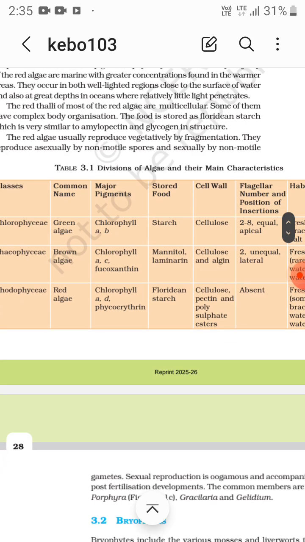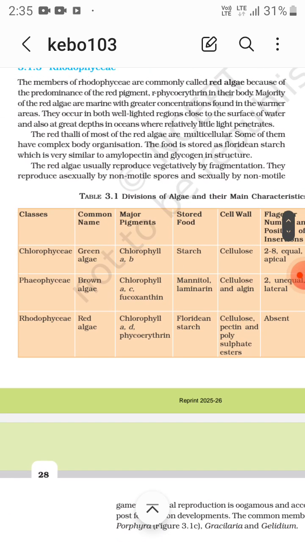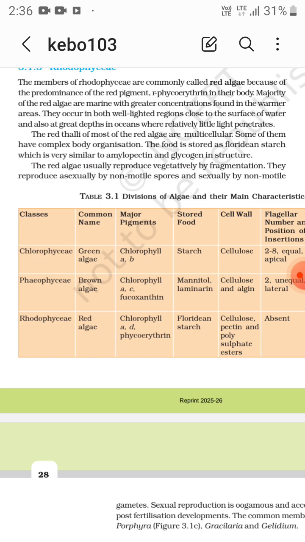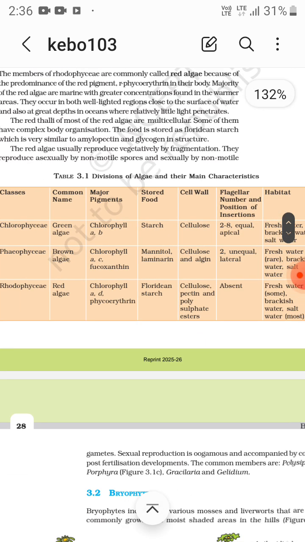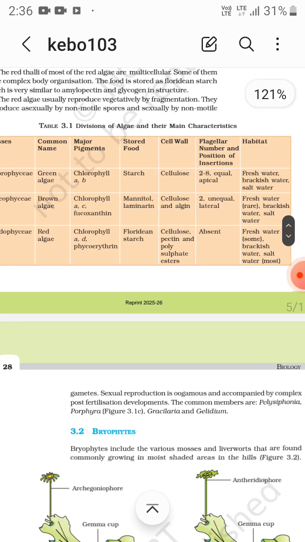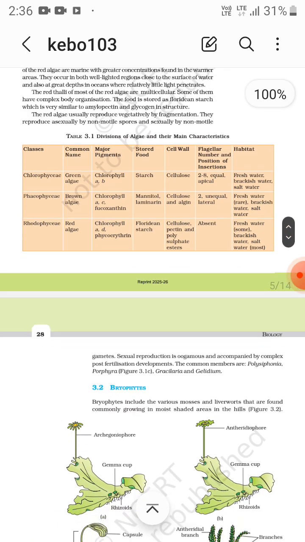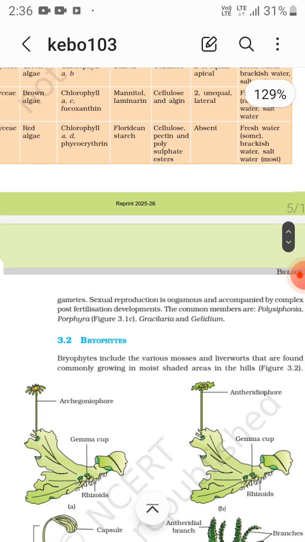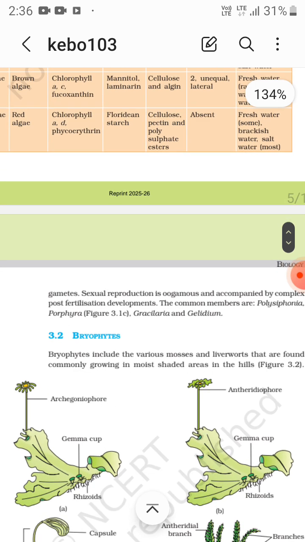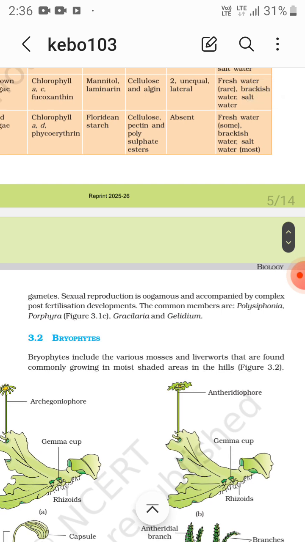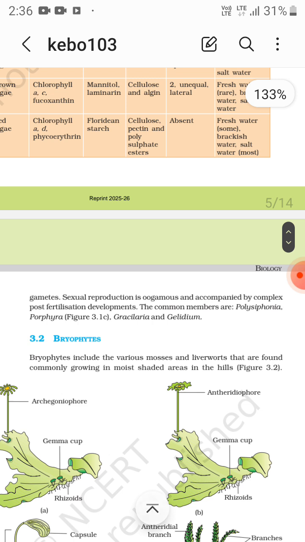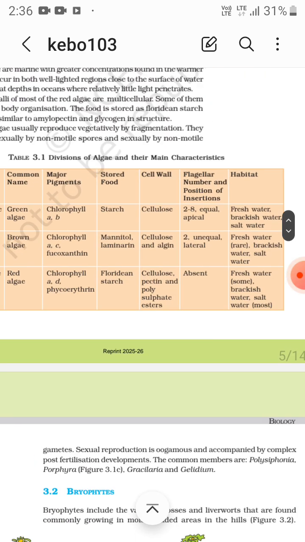Red algae usually reproduce vegetatively by fragmentation. They reproduce asexually by non-motile spores, only non-motile spores, and sexually by non-motile gametes. So no motile phase occurs in red algae, and the sexual reproduction is oogamous and accompanied by a complex post-fertilization development. The common members are Polysiphonia, Porphyra, Gracilaria, and Gelidium.